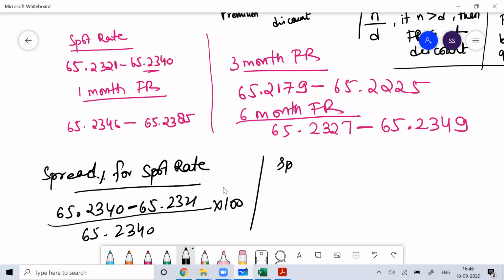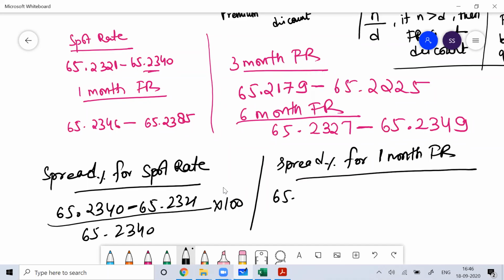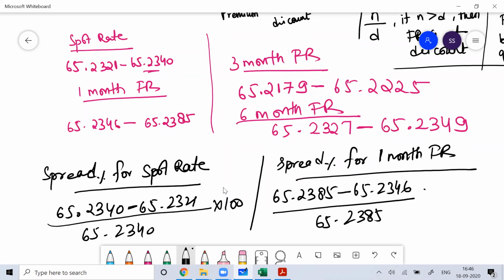Similarly, you can find the spread percentage for everything. The spread percentage for the 1 month forward rate will be 65.2385 minus 65.2346, divided by 65.2385, into 100. You know the formula of spread percentage: ask rate minus bid rate, divided by ask rate, into 100. So gradually you can find the spread percentage for all the values.